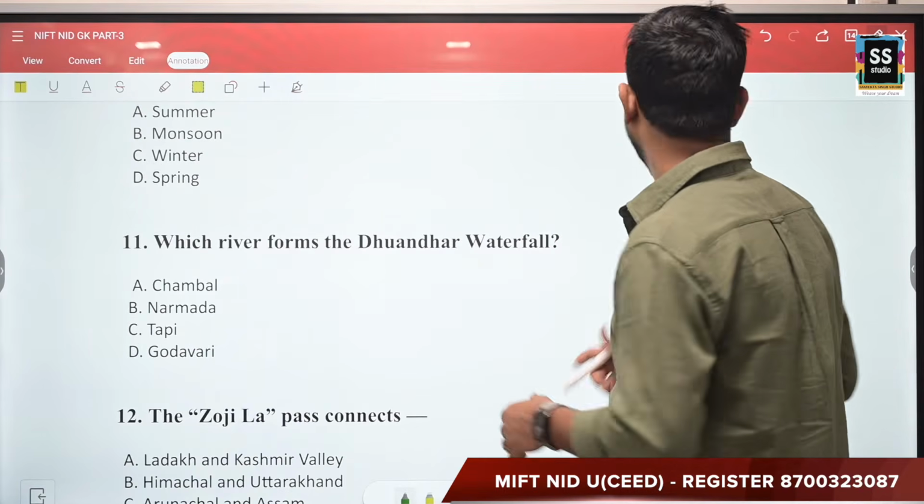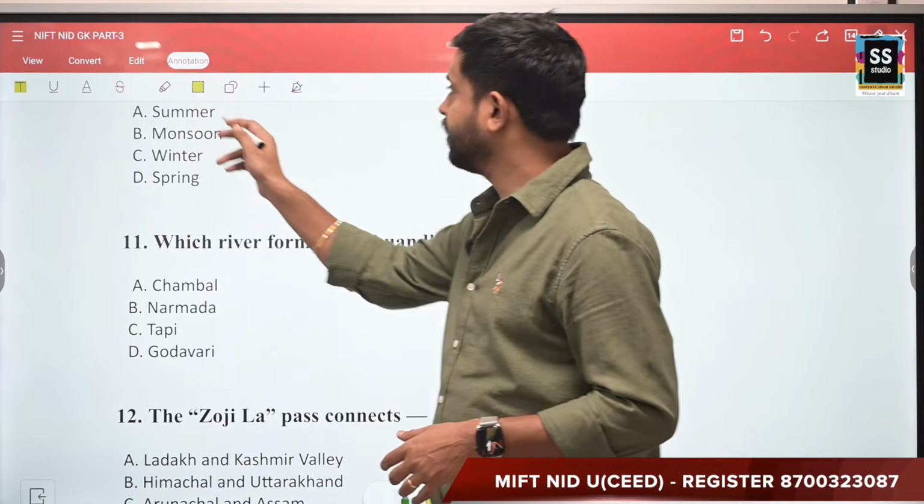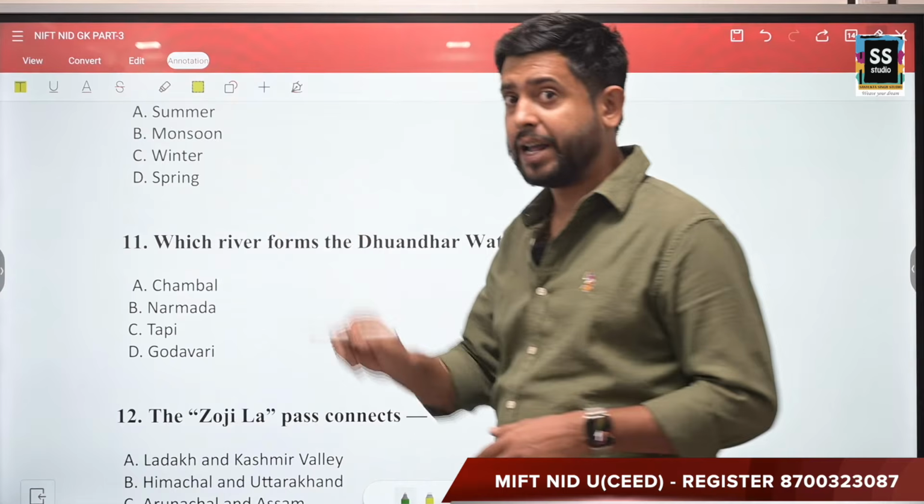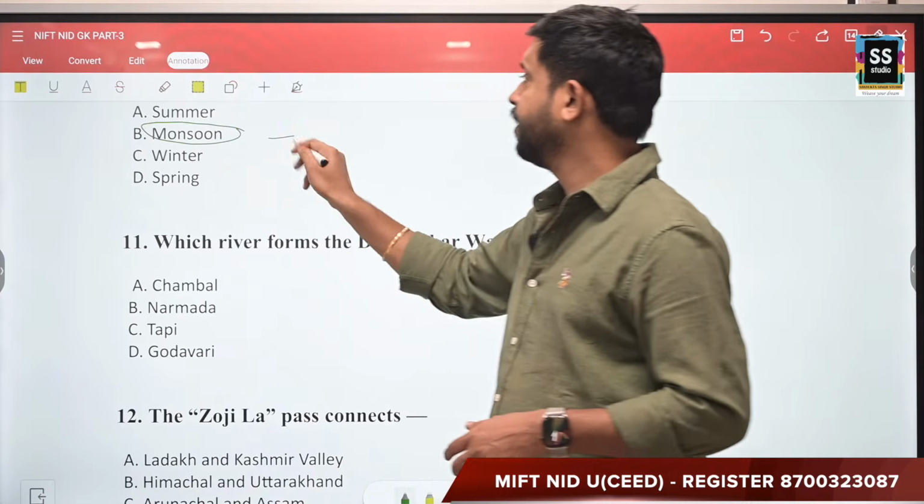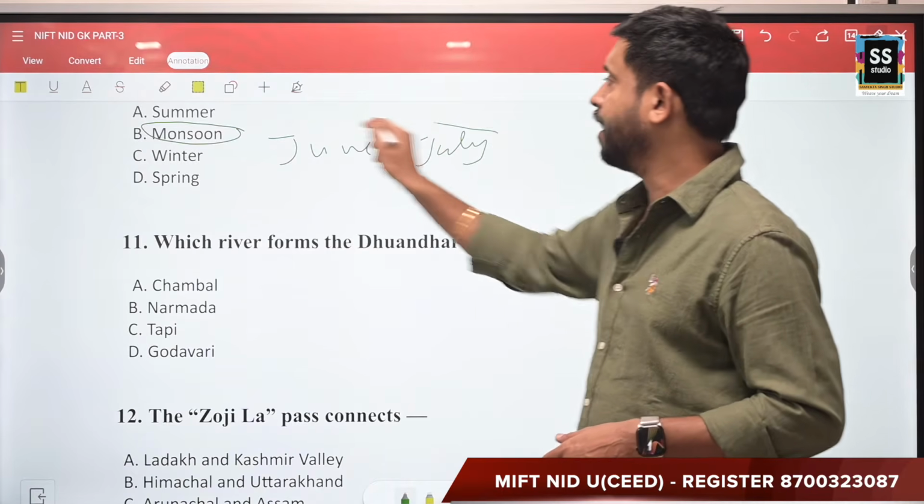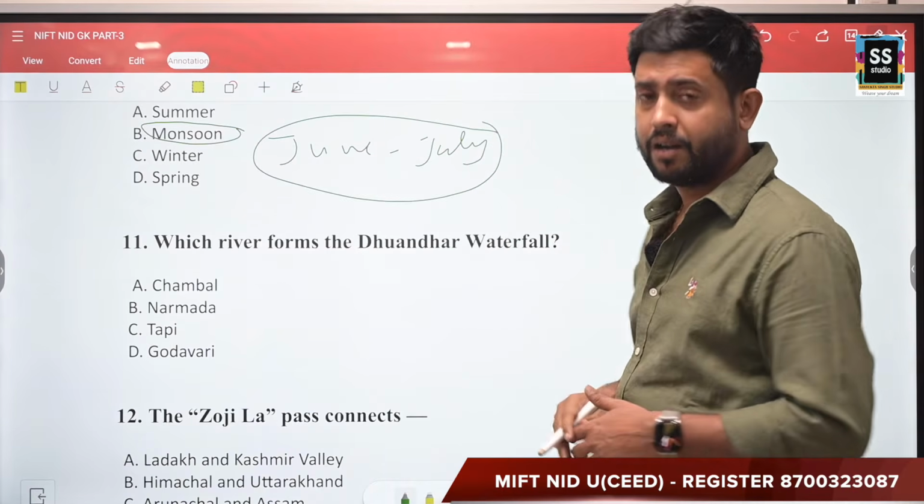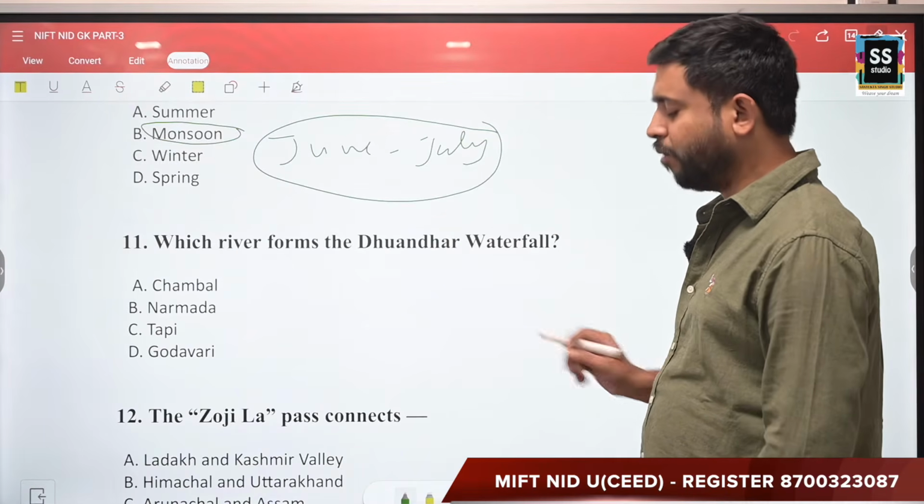I'll give you the example. Now the options are summer, monsoon, winter and spring. So the Kharif crops are sown usually in the monsoon, which is June and July. So this is the time when Kharif crops are sown. Next question: which river forms the Dhuandhar waterfall?